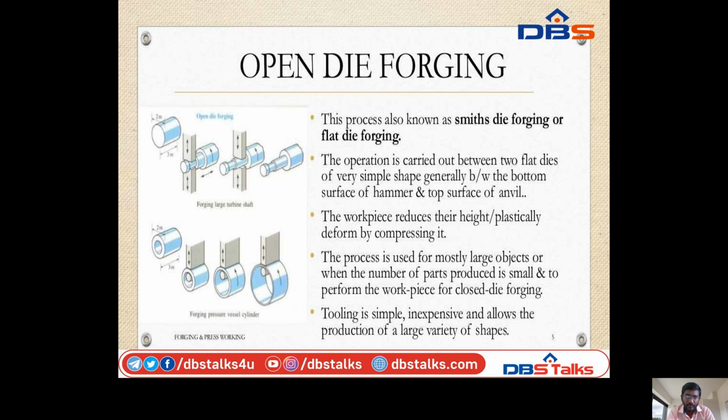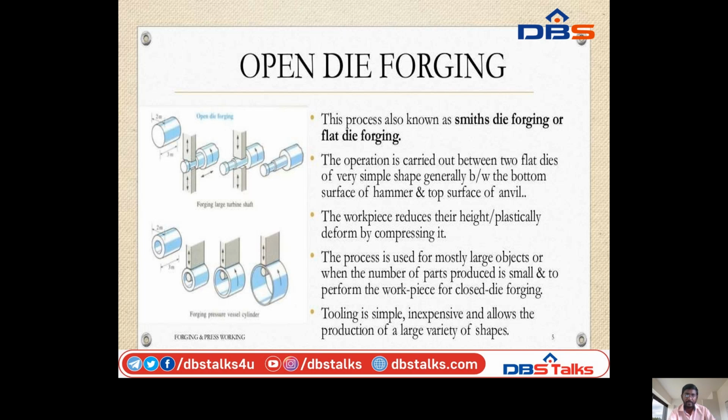So by seeing the figure, this is forging a large turbine shaft. In the below figure, this is forging a pressure vessel cylinder. This is also a workpiece with a length and diameter, with a hole for the vessel cylinder. By applying the flat die process, the shape of the metal will change and the diameter of the tube will also increase.